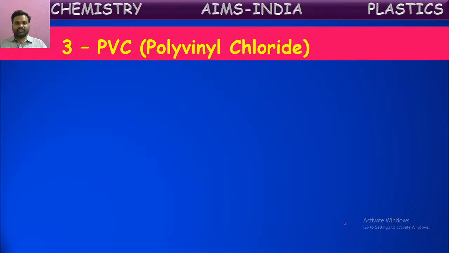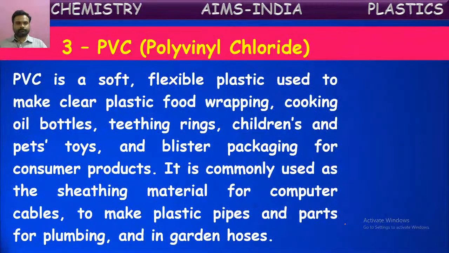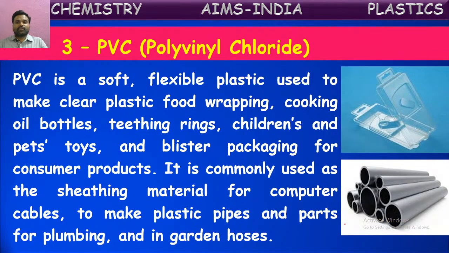Third one, PVC. PVC represents polyvinyl chloride. We might have often heard of PVC at our homes also. Let us see what it is. PVC is a soft, flexible plastic used to make clear plastic food wrapping, cooking oil bottles, teething rings, children's pets toys, and blister packing for consumer products. Blister packing means transparent packing material for consumer products, and it is commonly used as sheeting material for computer cables.